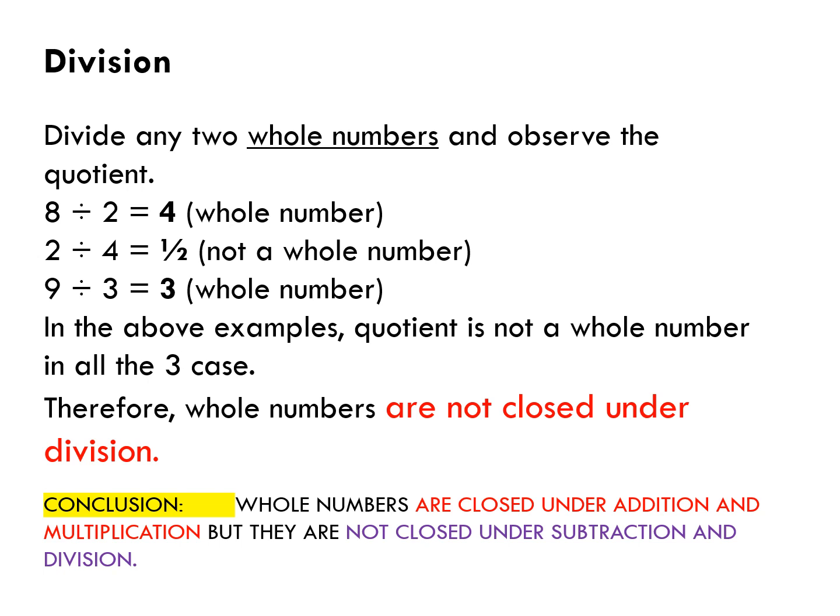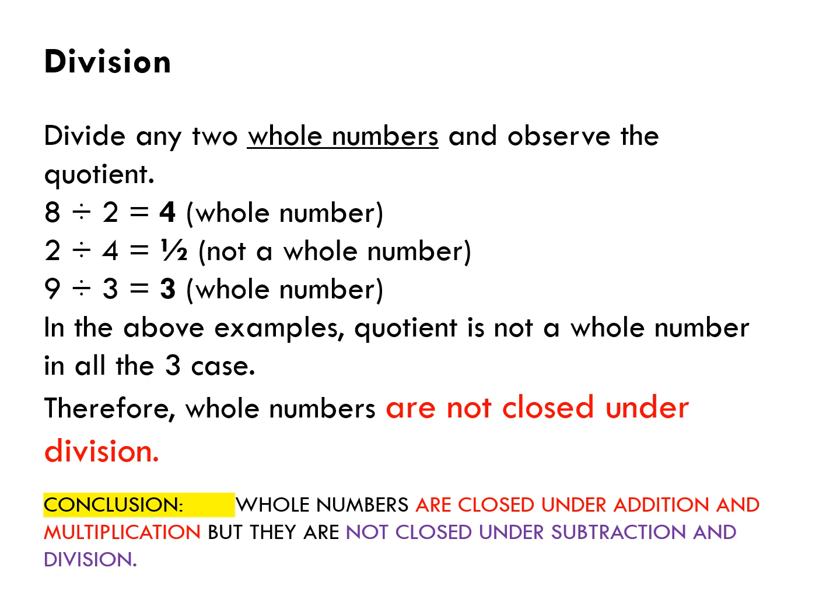Second example, 2 divided by 4. This will give you half or 0.5, which is not a whole number. In the third example, 9 is divided by 3. The quotient is 3, which is a whole number. You can see in the given examples, the quotient is not a whole number in all the cases.